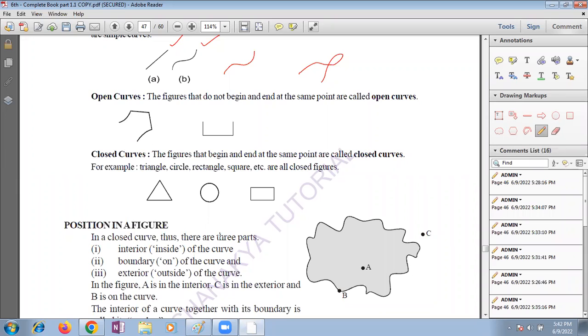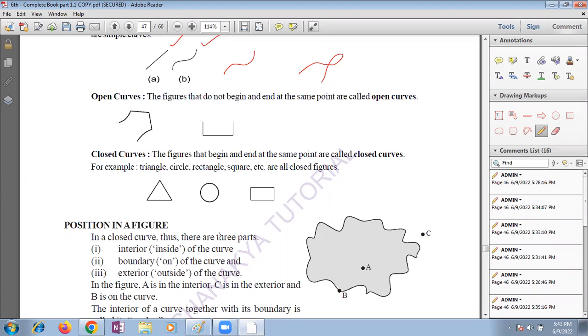So we can call point B as being on the boundary. Point C does not lie inside or on the boundary. It is outside. Outside means exterior. Please listen: inside means interior, on the boundary means boundary, outside means exterior. These are the three words you need to remember, children: interior, exterior, on the boundary. In this figure, A is interior, C is exterior, B is on the boundary.